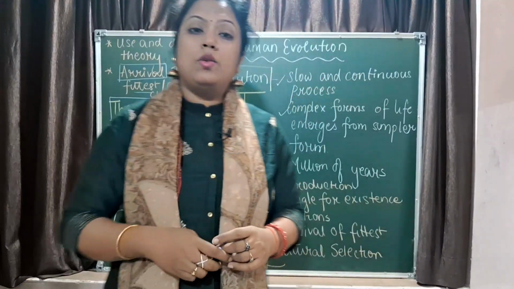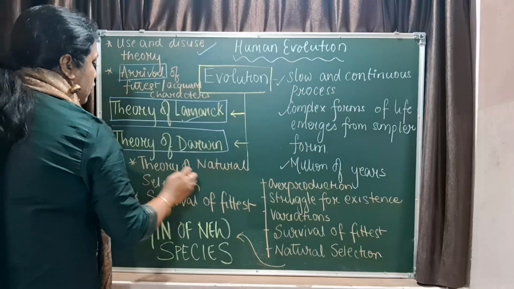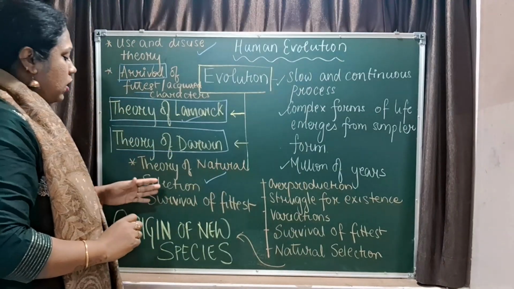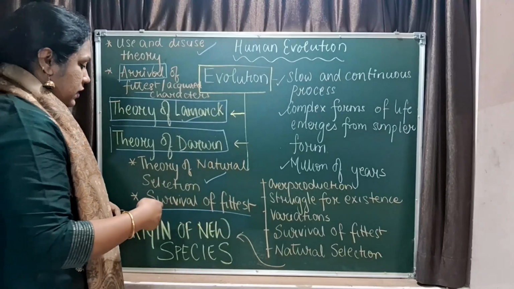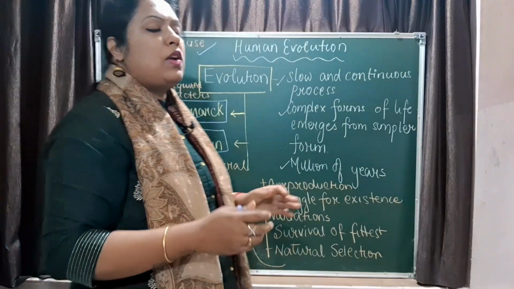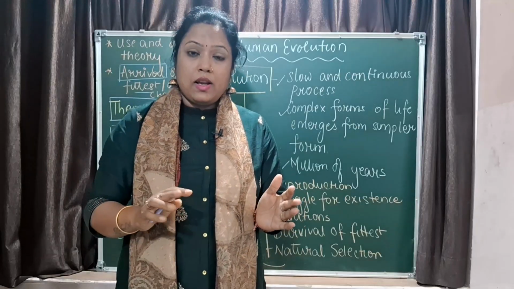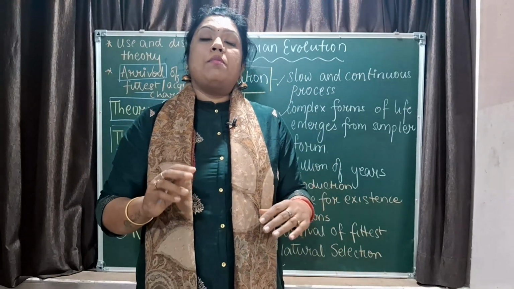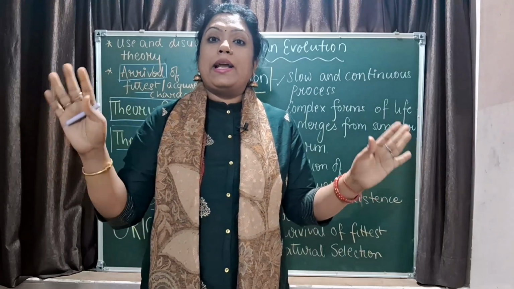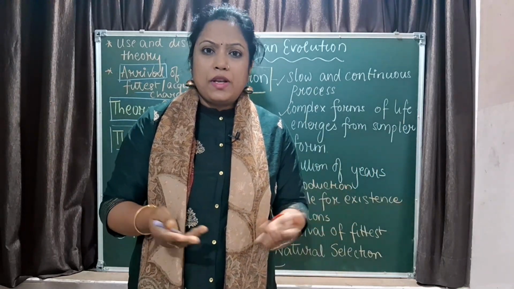Right, now according to Darwin, he gave the theory of natural selection. According to him, there is survival of the fittest, not the arrival of the fittest. According to Darwin, there already exists a population with variations, right? Out of those variations, the one who is going to meet all the standards of being adapted to the environment will survive, and the others will perish, right?